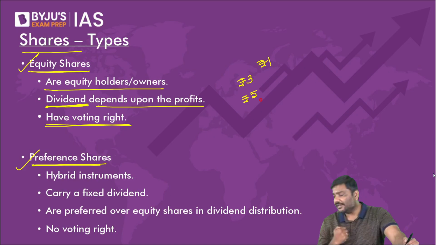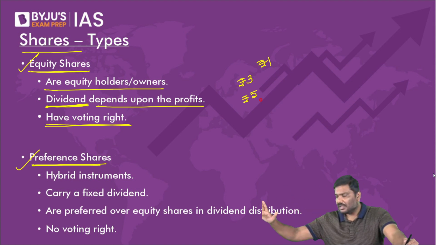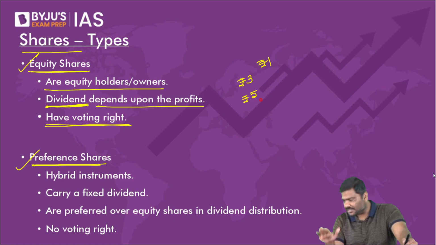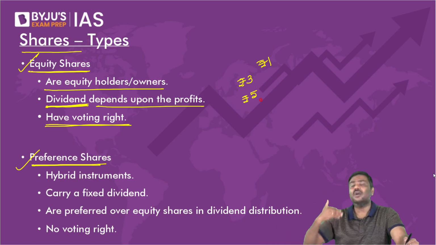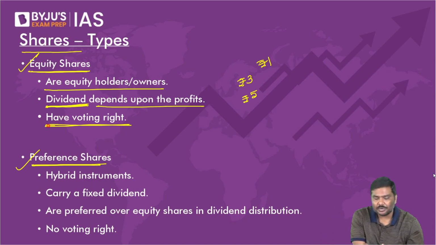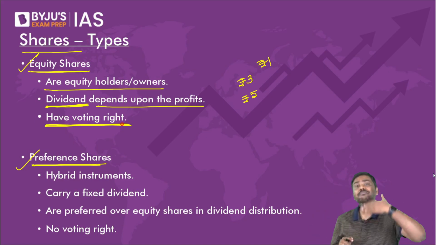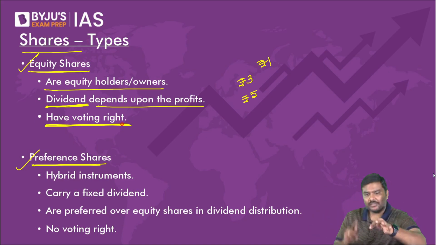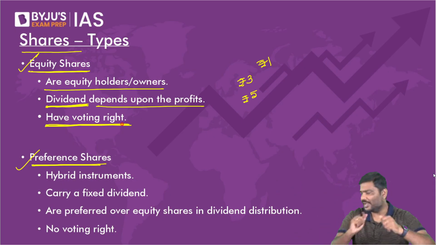Now, who is the owner here? Can I say shareholders are the owners of the company? Any problem connecting the dots? Please do let me know. All I'm saying is there are certain decisions which the company will take only after taking the approval of the shareholders. That is nothing but the concept of voting. The equity shareholders have a voting right. They can participate. They will vote. They will either say this we will not approve, this we will approve. This is the concept of voting right.